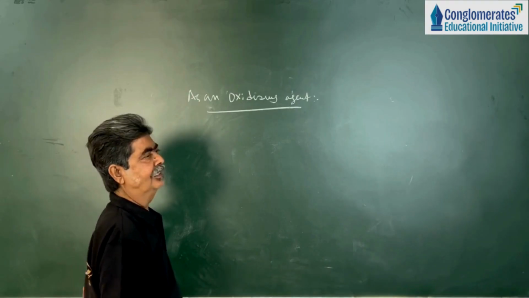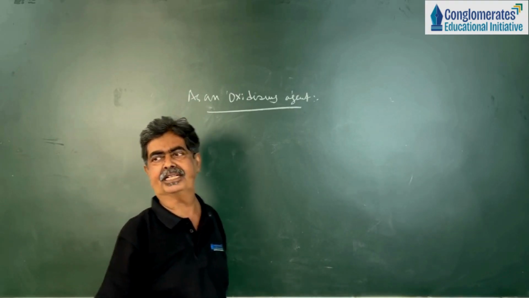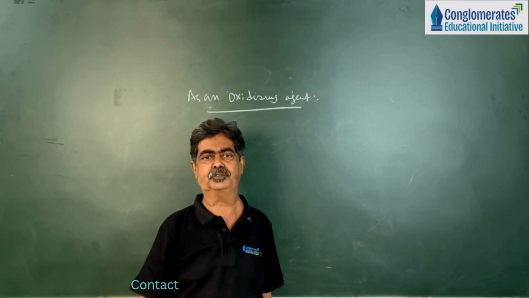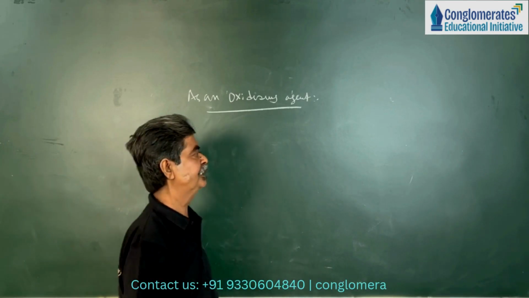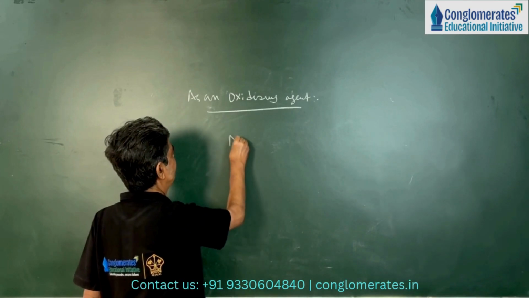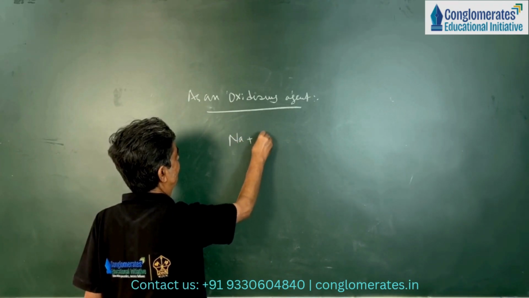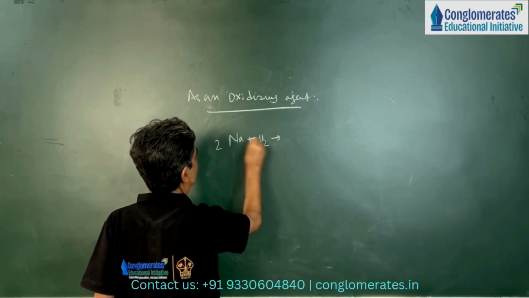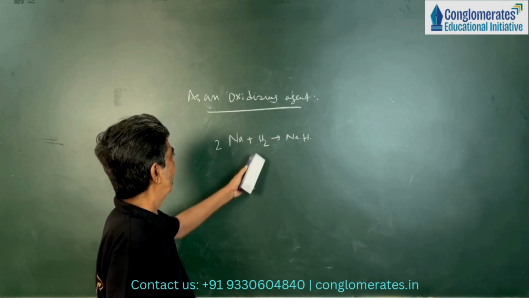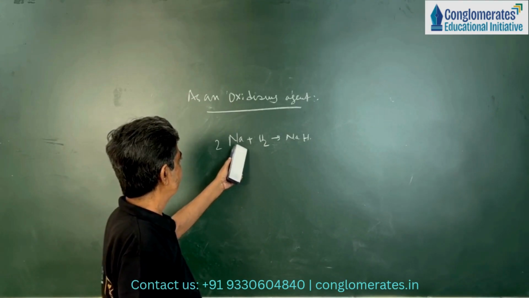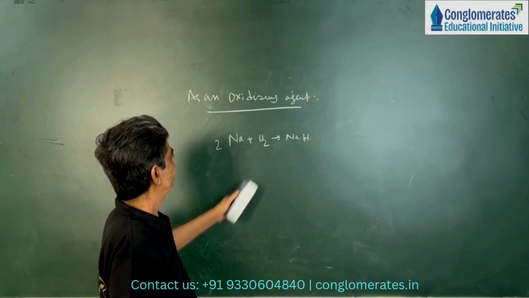Hydrogen gas not only acts as a reducing agent, it also acts as an oxidizing agent. Why? Because it is found that hydrogen gas reacts with sodium metal to form sodium hydride. Here, hydrogen oxidizes sodium to sodium hydride.